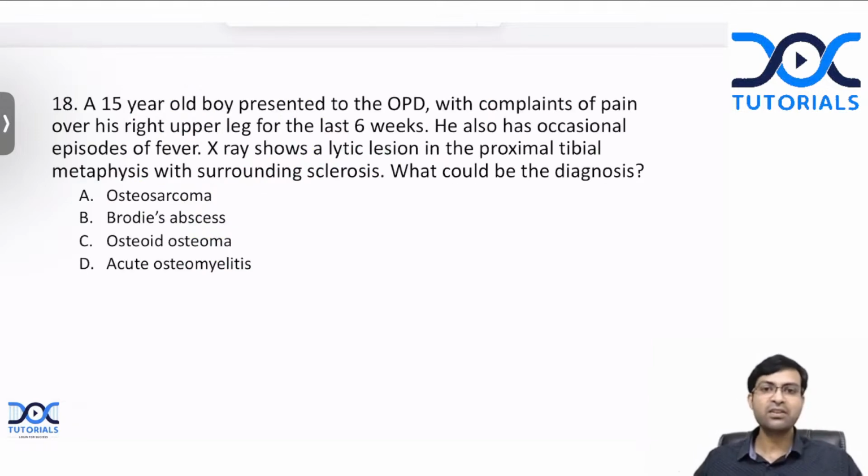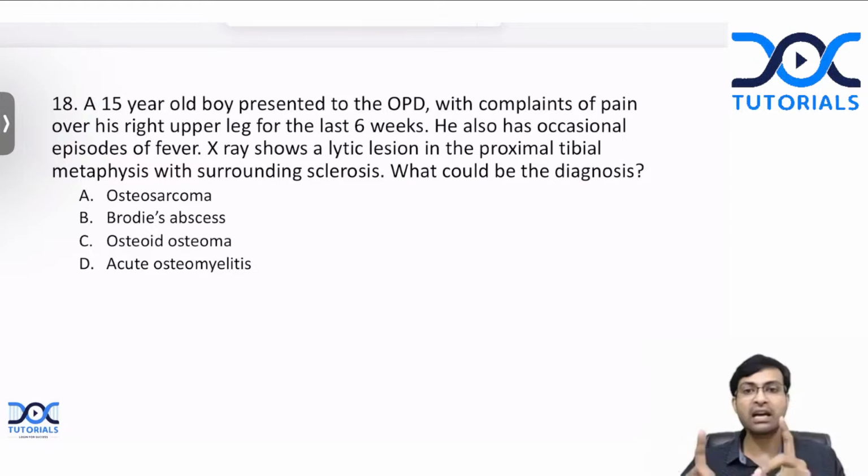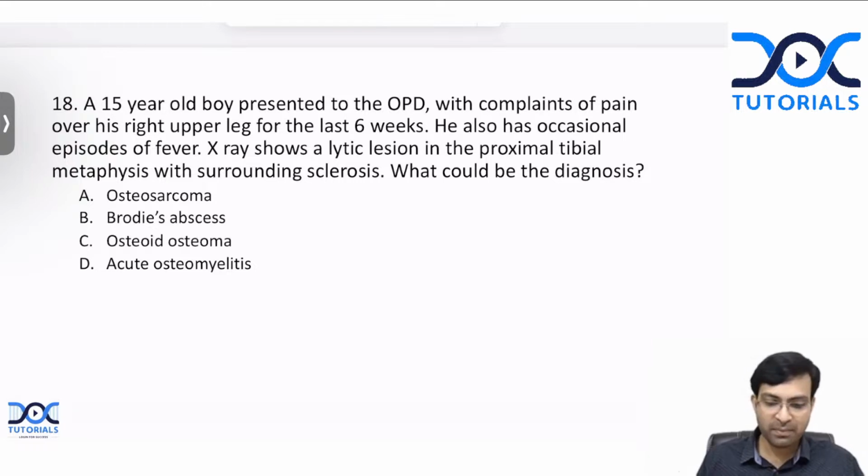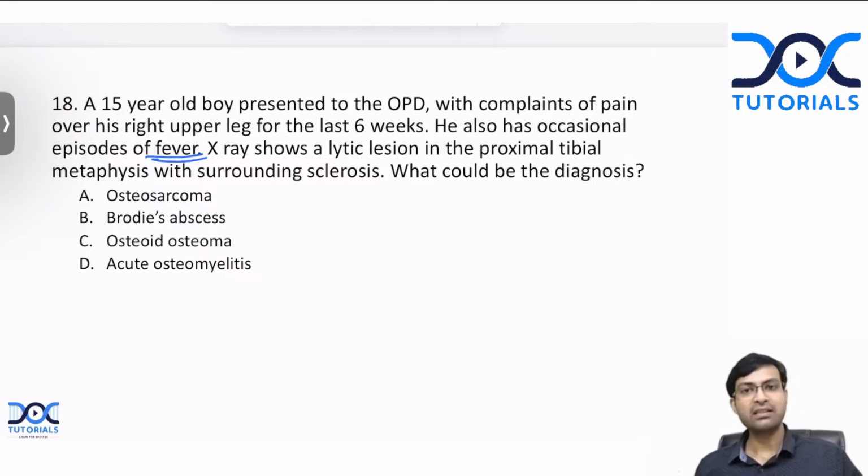A 15-year-old boy presented to the OPD with complaints of pain in his right upper leg for the last 6 weeks. He also has occasional episodes of fever. X-ray shows a lytic lesion in the proximal tibial metaphysis with surrounding sclerosis. What could be the diagnosis? So if you look here, there are several clues to the diagnosis, isn't it? There is some problem in the leg of the child. And along with the pain, the child also has fever. So this means that there is some sort of infection, isn't it?